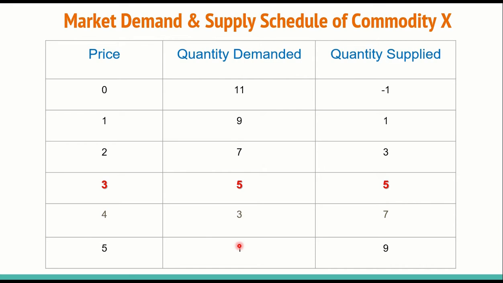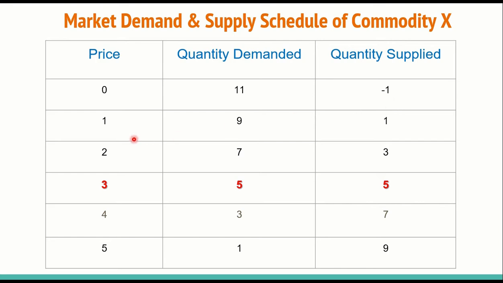This table shows the market demand and supply schedule of commodity X. In this table, when the price is 0, 11 units of commodity X are demanded and quantity supplied is -1.